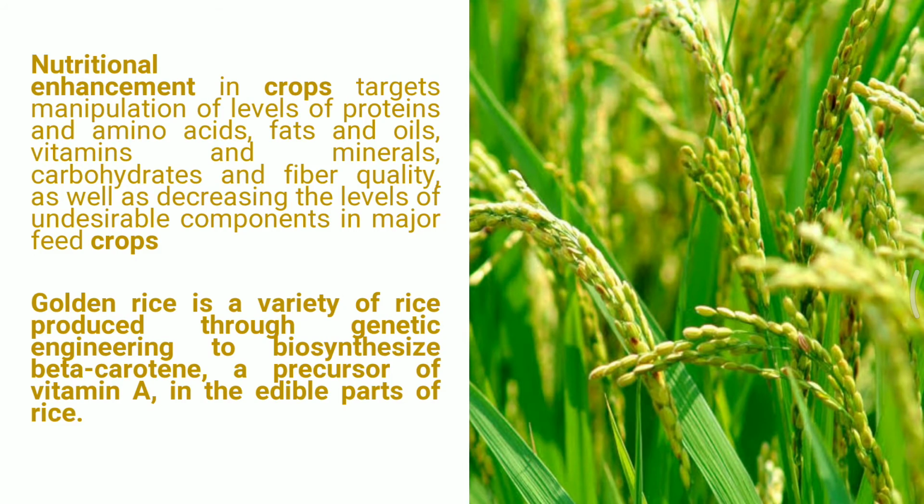Now, nutritional enhancement in crops targets manipulation of levels of proteins, amino acids, fats and oils, vitamins and minerals as well. Even sometimes carbohydrate and fiber content is tried to be increased. Presently, there are various varieties of rice which are formed, and golden rice is one of them, and it has very high content of vitamin A and beta carotene.